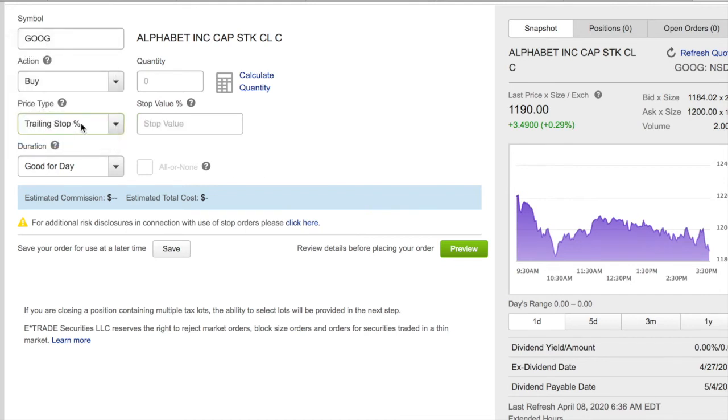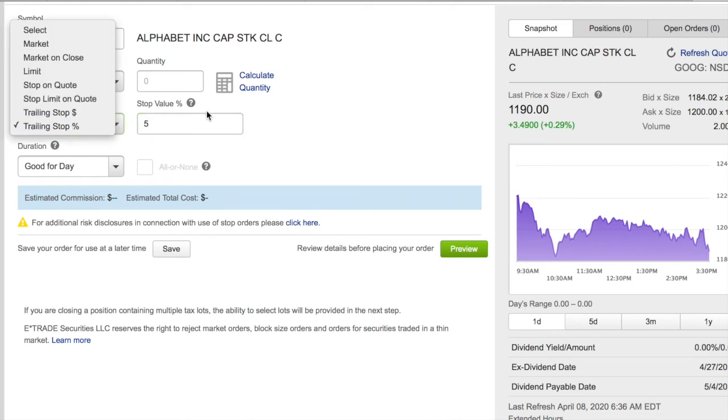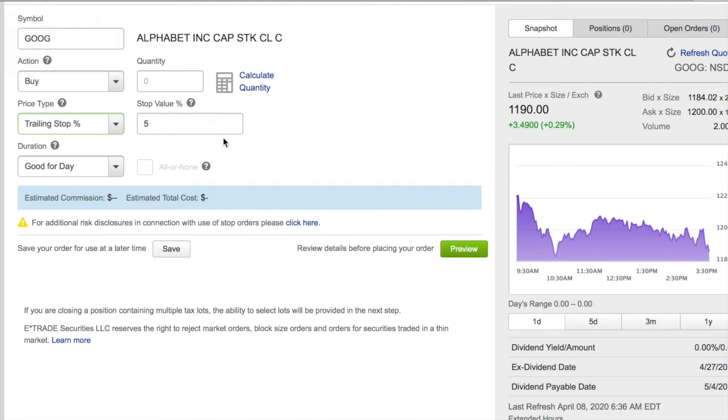Stop trail percentage. This is saying that, hey, as long as the stock is going up, keep it going. But if it drops 5%, sell it. And these are your different price types. I'm doing it with E-Trade, but it goes with every platform.